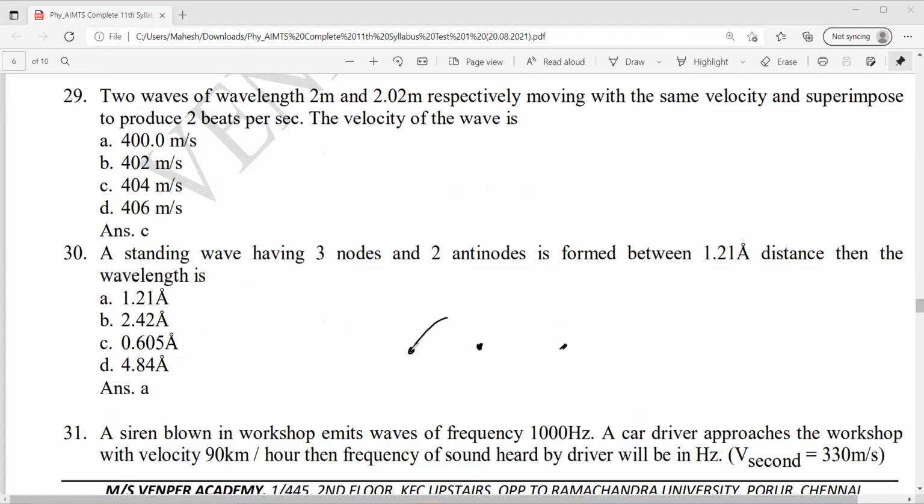Three nodes and 2 antinodes formed between this length, which is given as 1.21 Angstrom. Obviously, this is the wavelength, right? Option A.